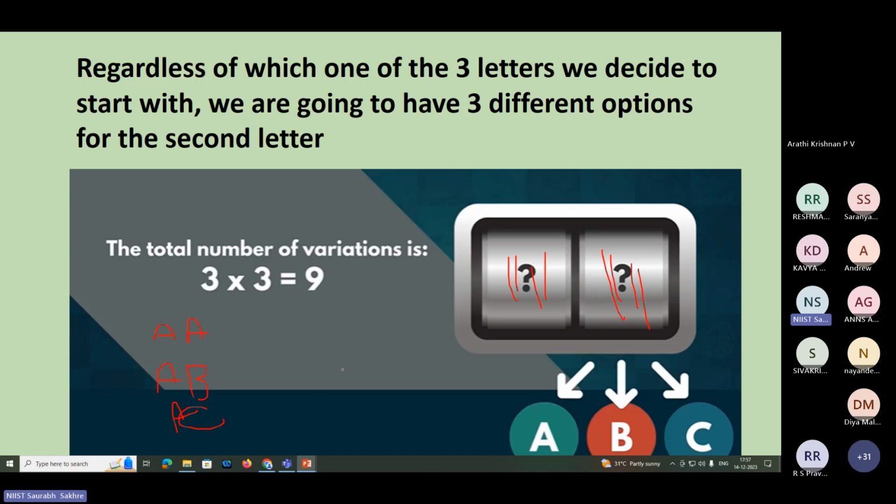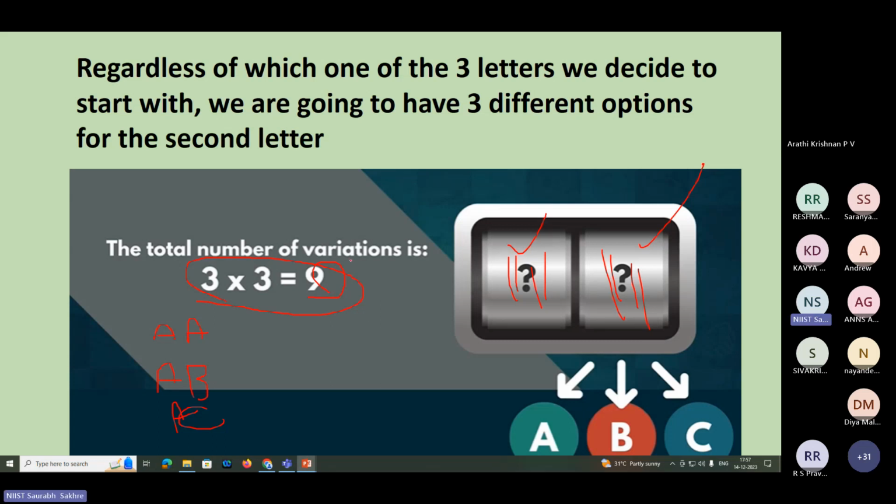So simply in variation, when I am allowing repetition, I simply multiply the available options. So 3 options here, 3 options here, 3 into 3, 9. So the total number of variations I can make here is 9. Keep this in mind. That is the reason we do not call permutation a variation, because they may look similar, but there is a huge difference between them. Permutation you already know.